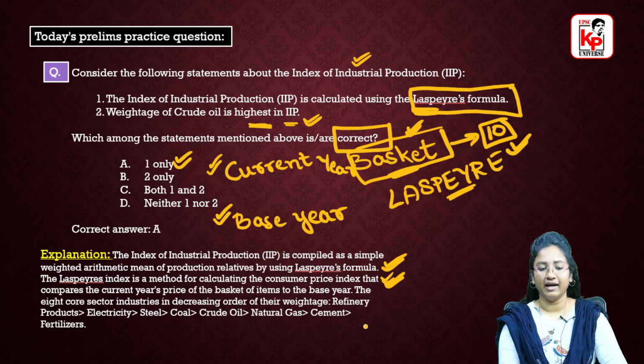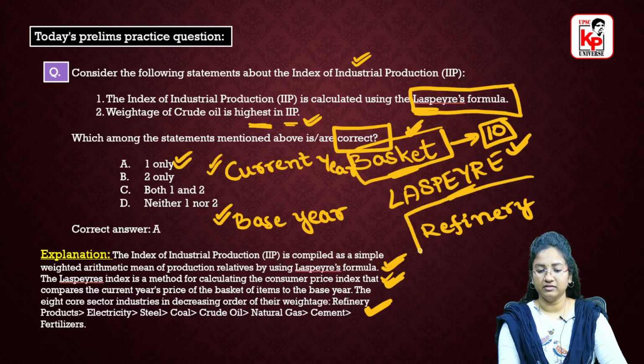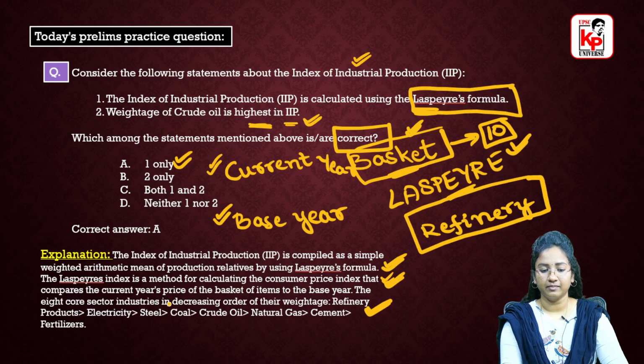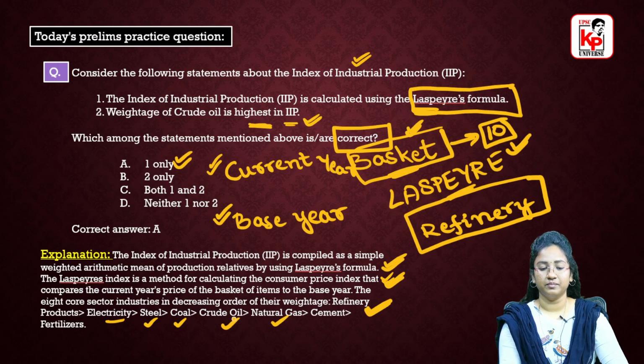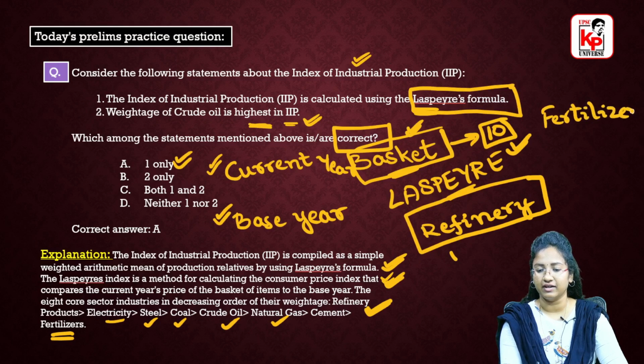And then coming to the 8 core sector industries, in the decreasing order of their weightage. Here you can see the weightage. Refinery products have the highest weightage. Do remember this, refinery products have the highest weightage in this IIP, followed by electricity, and then we have steel, coal, crude oil, natural gas, and then cement, and at the last we have fertilizers, which has the least weightage. So refinery is the one which has the highest weightage and fertilizers has the least weightage.